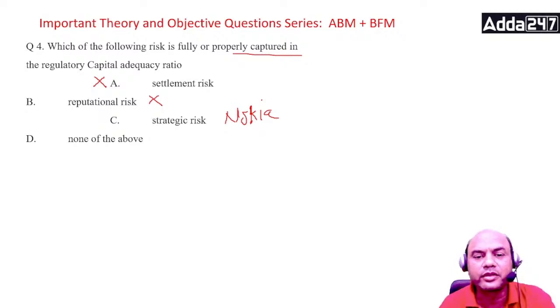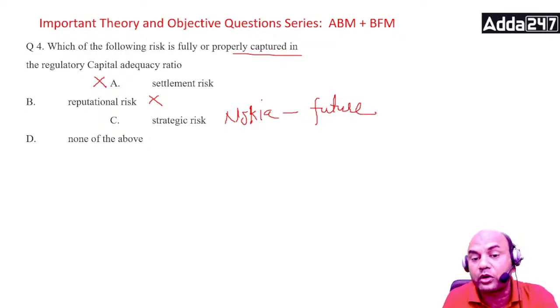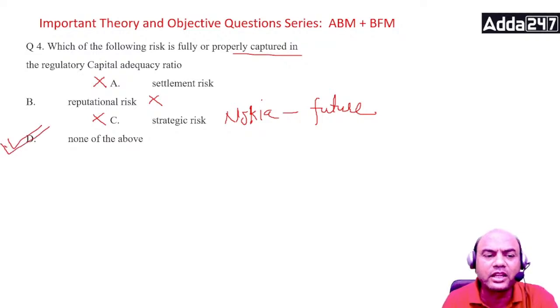Where is Nokia today? Gone. Strategic risk. It didn't look into the coming business, the future business. Always think of the long-term future, not the short-term. So these risks are not covered in the CRAR. Which of them is captured? None of the above is captured.